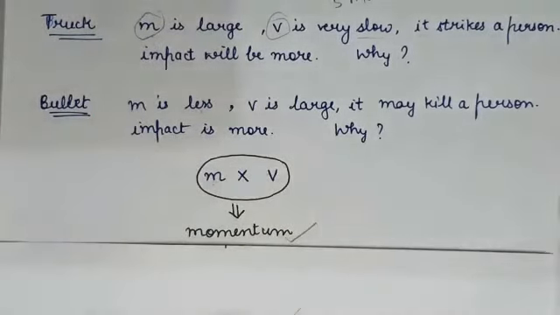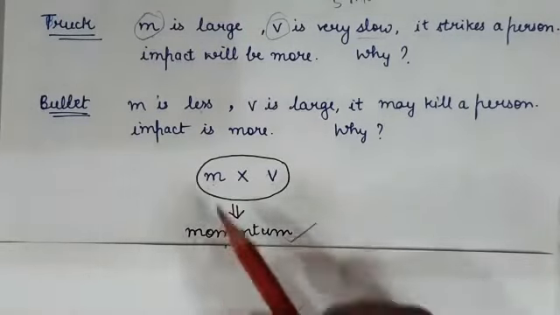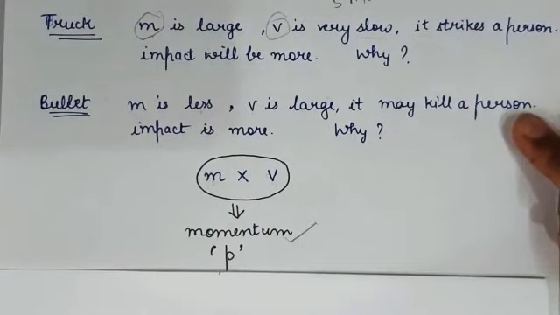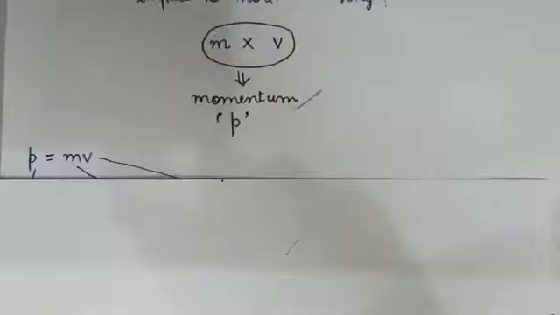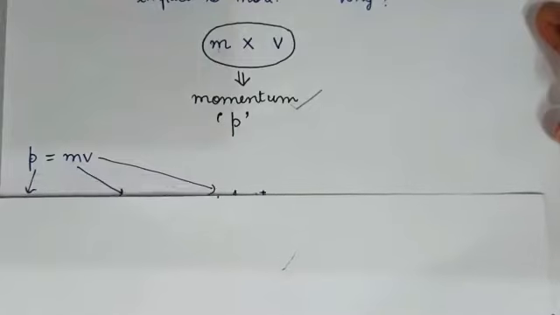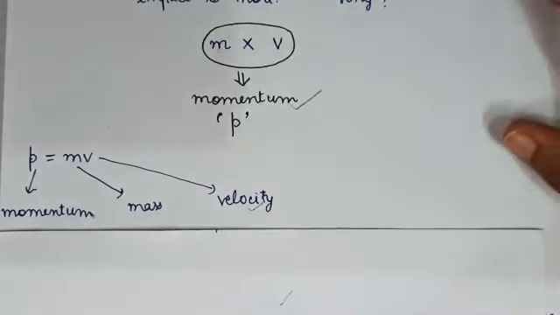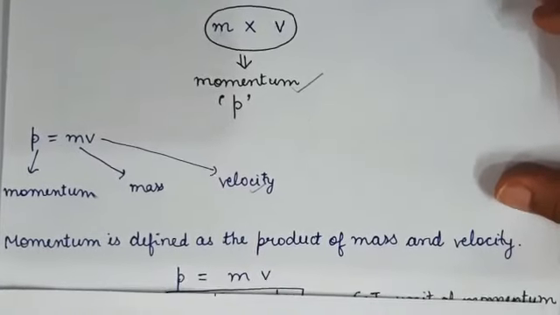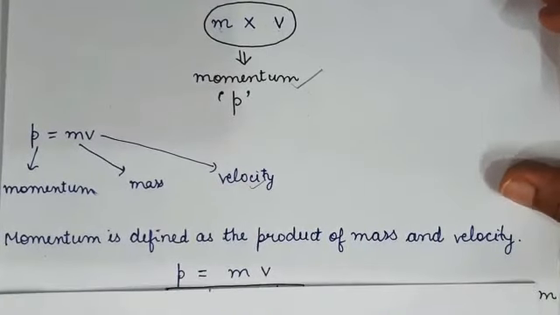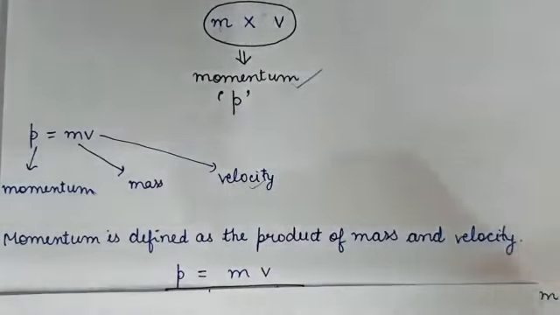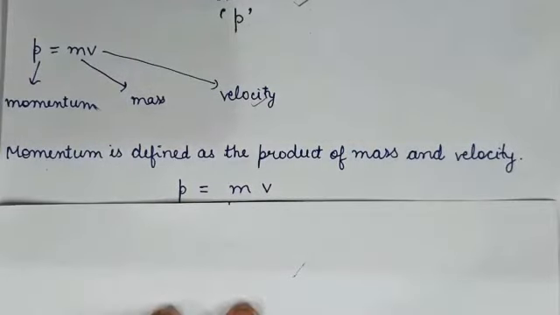So what is momentum? Momentum is the product of mass and velocity. And it is represented by a letter P. So what we can say? P is equal to mv. Where P is the momentum of the object, m is the mass of the object, and v is the velocity of the object. So momentum is defined as the product of mass and velocity. P is equal to mv. So this is the formula to calculate momentum.